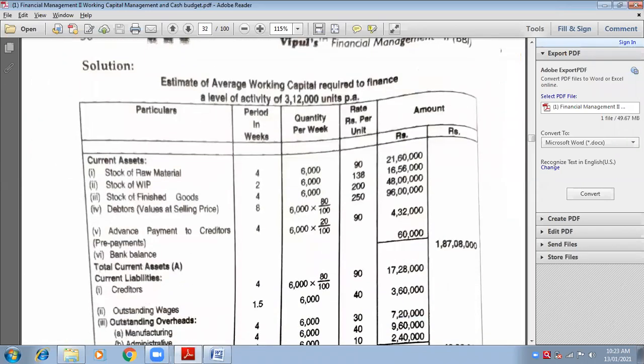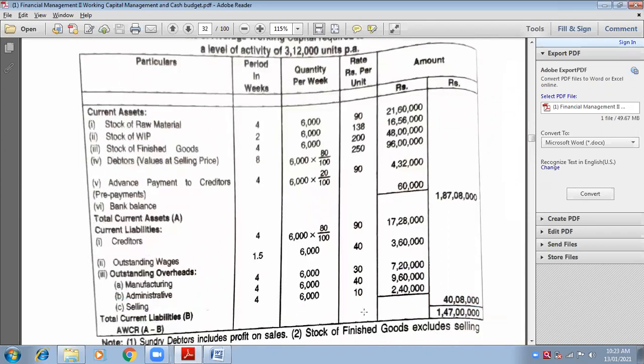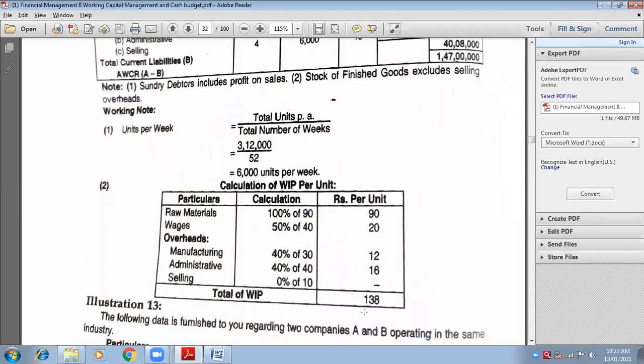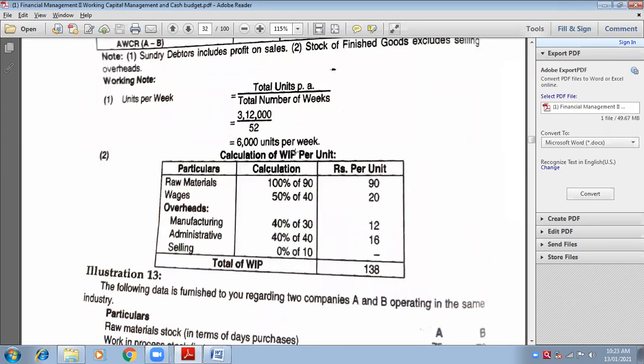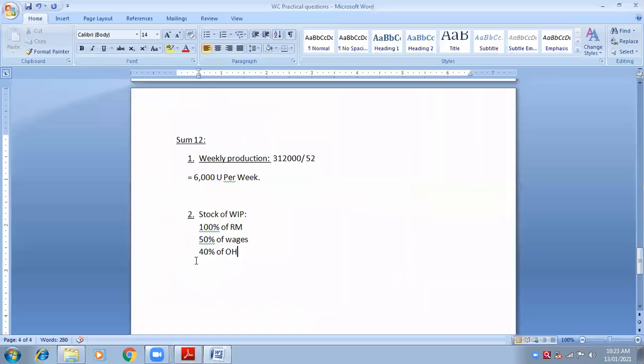See here also. If you check here, stock of WIP. Here they have directly given 100% of raw material, 50% of wages, and 40% of overheads. But remember, overheads we will take only manufacturing and administrative. That's what I told you when I was reading the question. Selling overheads will not be taken here. I hope you understand.